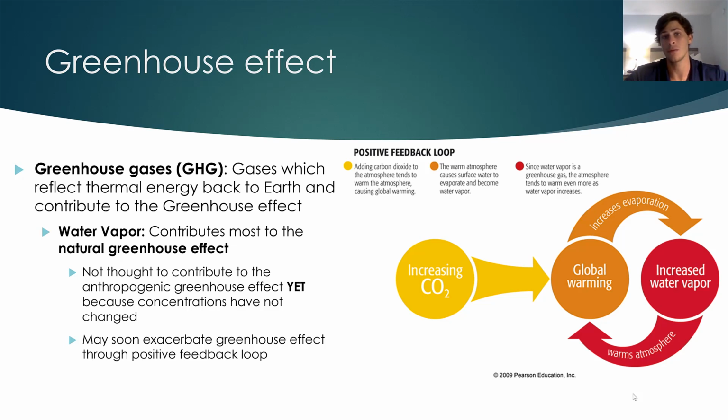If water vapor continues to be emitted and held in the atmosphere at higher and higher levels, this contributes more to the greenhouse gas effect and essentially warms the planet even faster. As the planet warms faster, more water vapor can be emitted and can be held in the atmosphere, which further exacerbates the climate change problem. So, while water vapor isn't yet a direct cause or direct problem for the anthropogenic intensification of the greenhouse gas effect, it may soon be an indirect amplifier of the anthropogenic greenhouse gas effect through the aforementioned positive feedback mechanism.